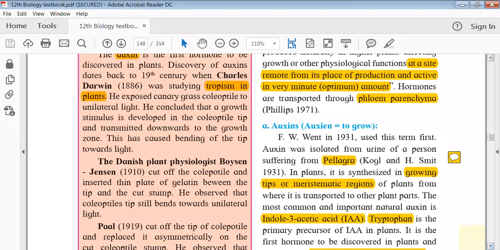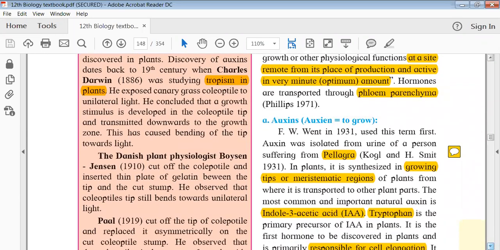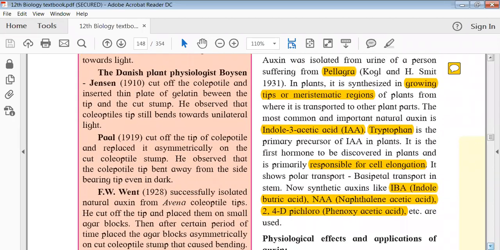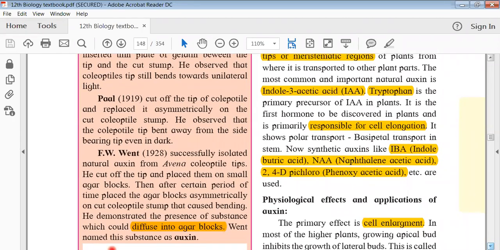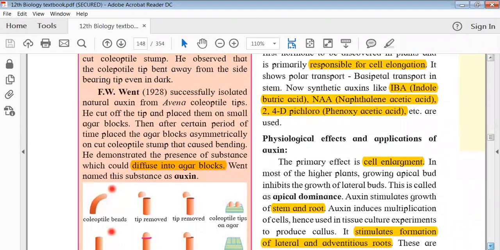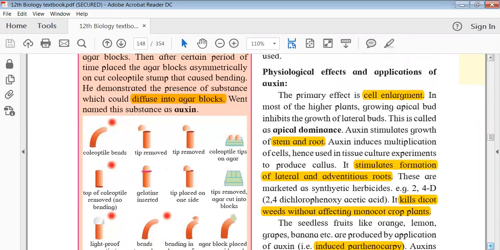Before starting directly on auxins, there is some information given here about the different scientists who worked on auxin, and their experiments. If you want, you can go through it. I will not discuss it, because it only lists the scientists' names and what they did, in short. This is just for your information. If you don't understand, we can discuss it again.